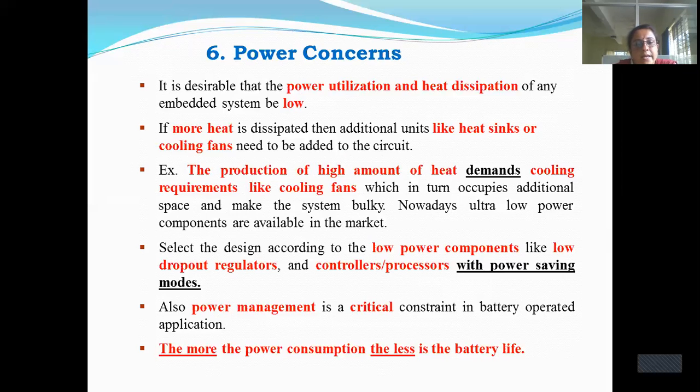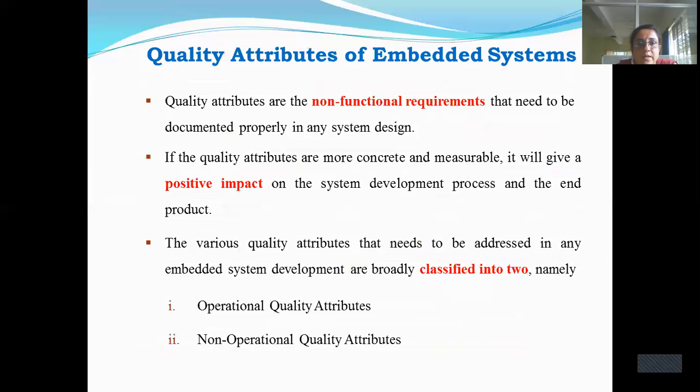So whenever you are buying a cell phone, if the processor heats more, then the power consumption is higher and the battery charge will last only 1 day. If the processor has less heat dissipation, then the battery consumption will be less. That means once you charge, you can operate for more than 1 day, right? So the embedded system should always exhibit the characteristics of less power utilization and less heat dissipation.